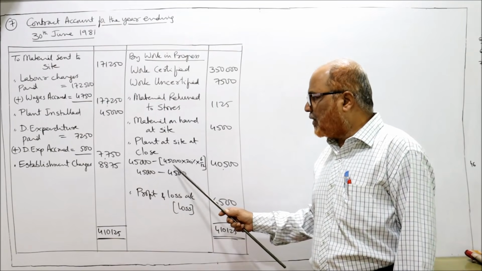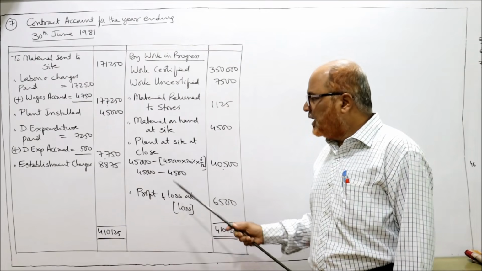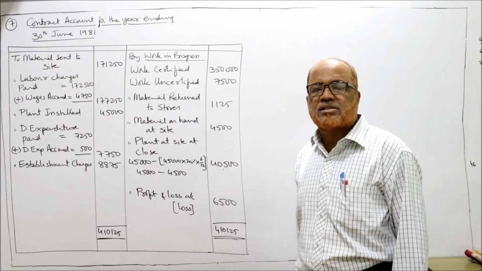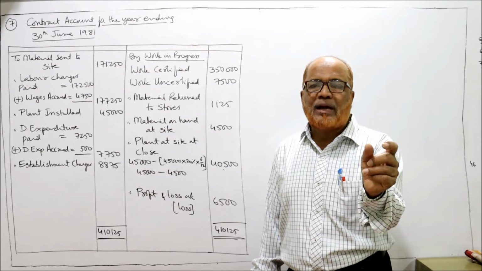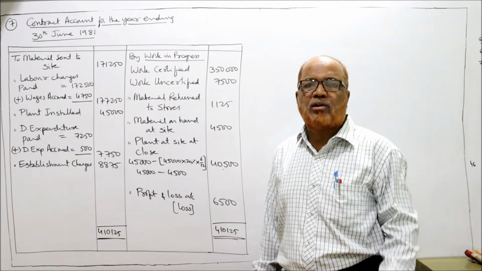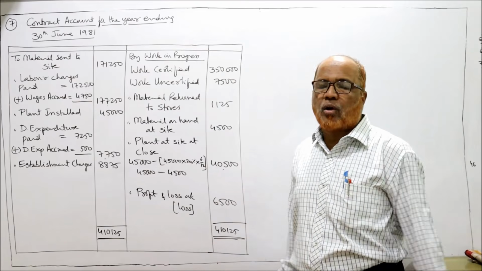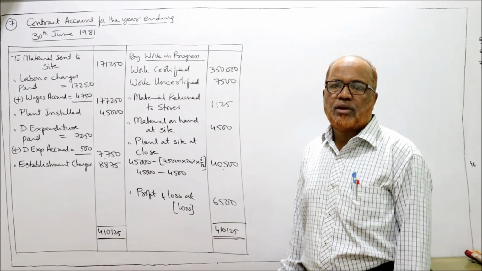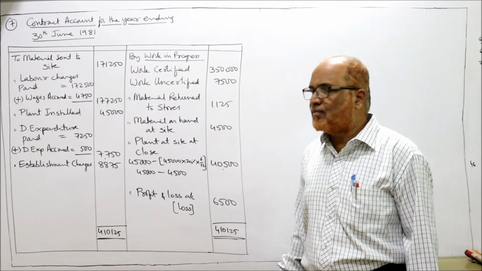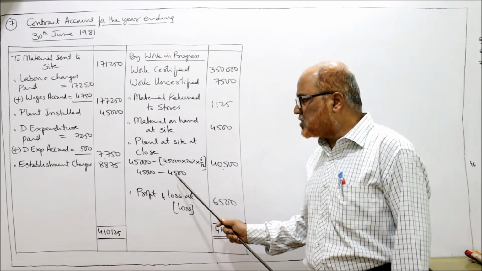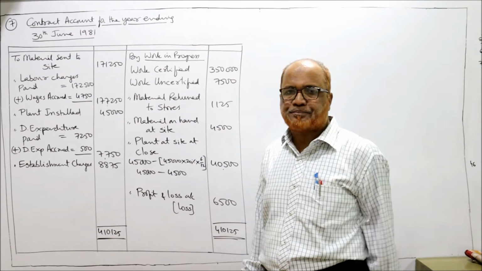Depreciation 20%. 45,000 into 20% into 6 by 12. Because if you multiply 45,000 into 20%, you will get depreciation for 1 year. So 45,000 into 20%, if you calculate, you will get 9,000. But 9,000 is depreciation for 1 year, and our contract was taken only for 6 months. So we will take half of 1 year, half of 9,000, which is 4,500. So 45,000 minus 4,500, 40,500 is the value of the plant at the end of the year.